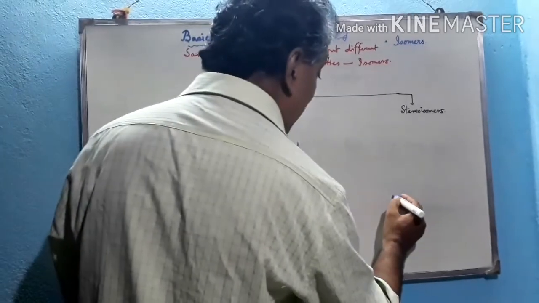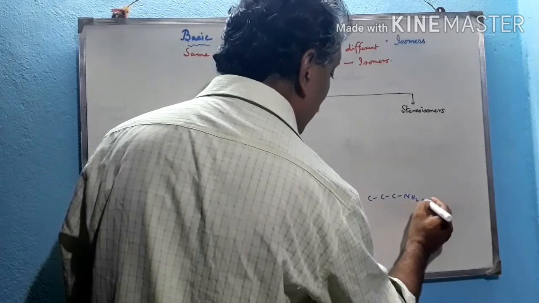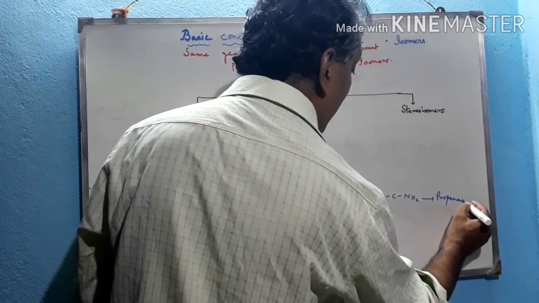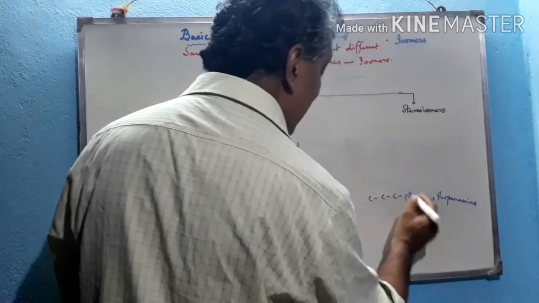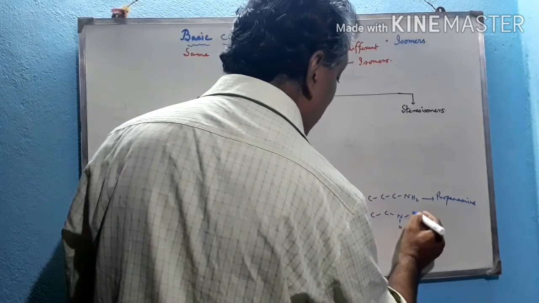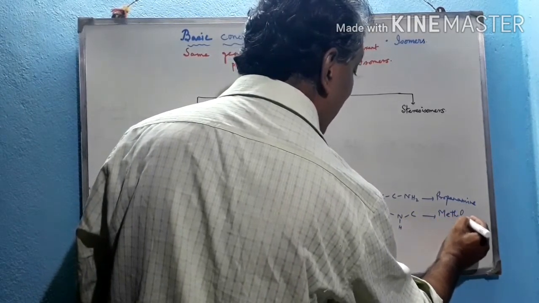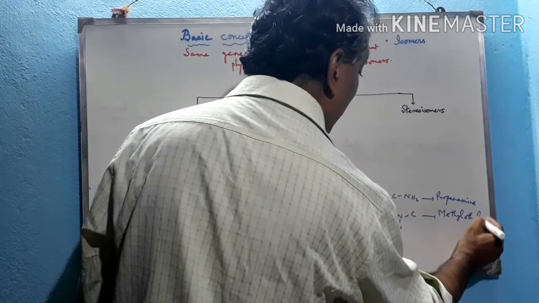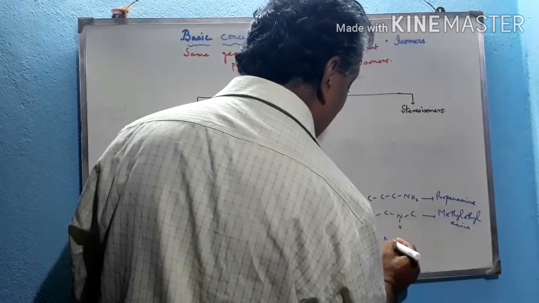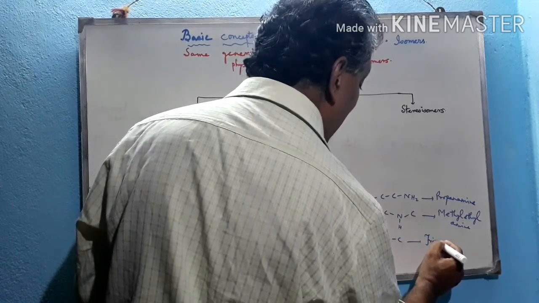It is a trivalent atom. Like this, CCCNH2, called propanamine. But if we draw this structure keeping the same functional group, like this, it is known as methylethylamine. And if we draw another structure like this, CN(C)C, then this is called trimethylamine.